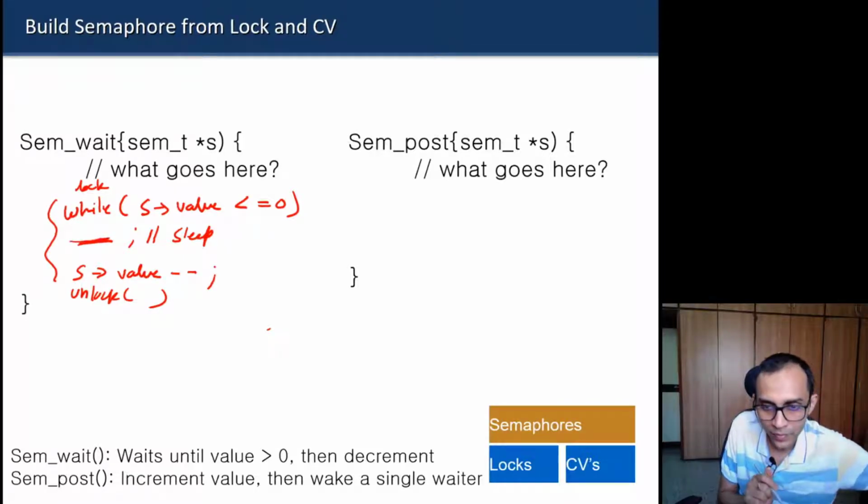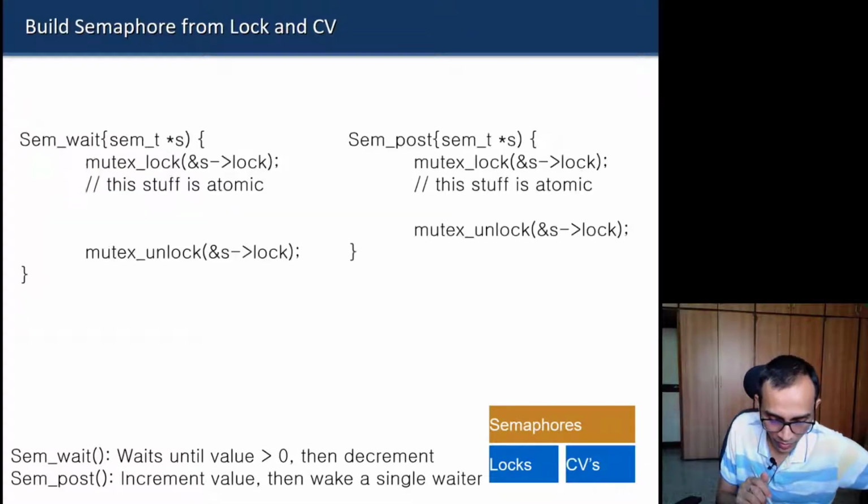For sleeping, what should we call? For putting itself to wait, we can use the condition variable. Condition wait, good. So the code is here. We will use lock and unlock around this to make it all atomic, in both post and wait.